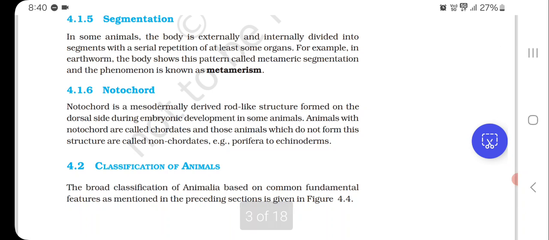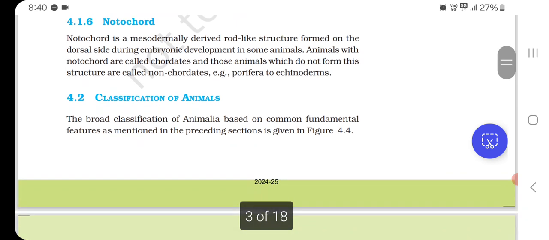Notochord. Notochord is a mesodermally derived rod-like structure formed on the dorsal side during embryonic development in some animals. Animals with notochord are called chordates, and those animals which do not form this structure are called non-chordates. For example, porifera to echinoderms.